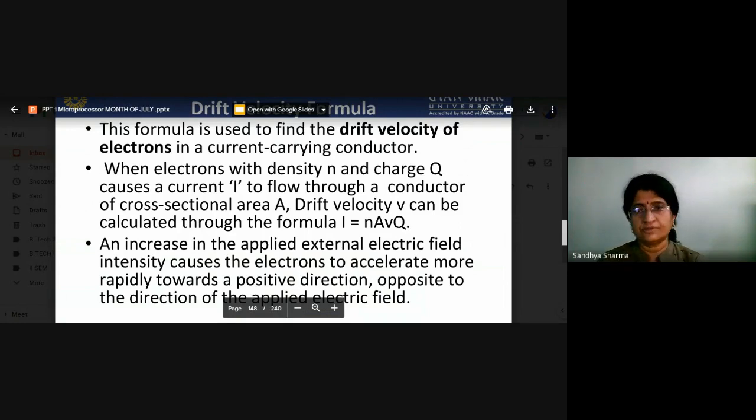When electrons with density n and charge q cause a current I to flow through a conductor of cross-sectional area A, drift velocity V can be calculated through the formula I is equal to nAVq. An increase in the applied external electric field intensity causes the electrons to accelerate more rapidly towards the positive direction, opposite to the direction of the electric field.